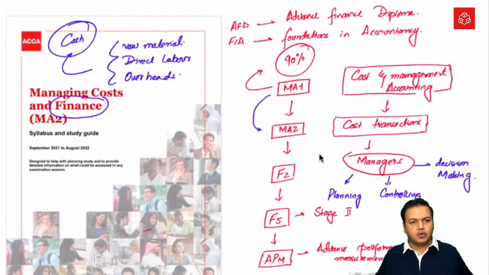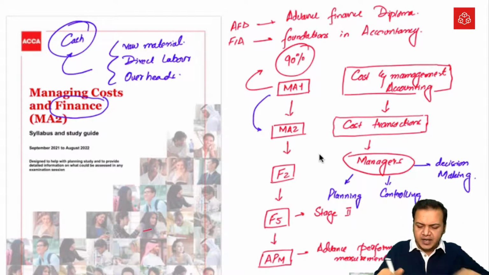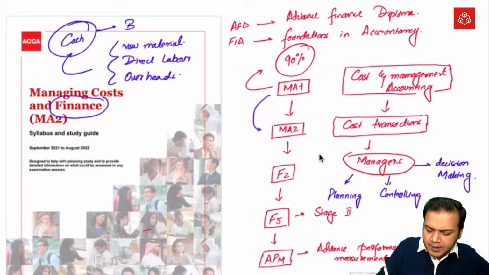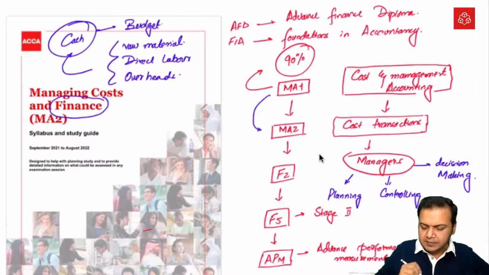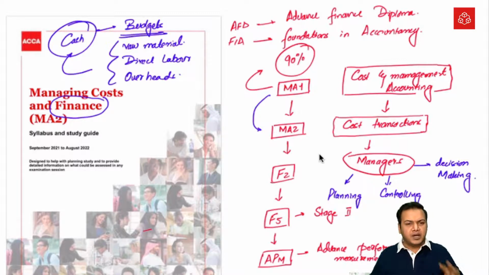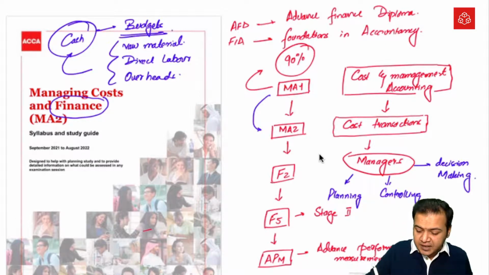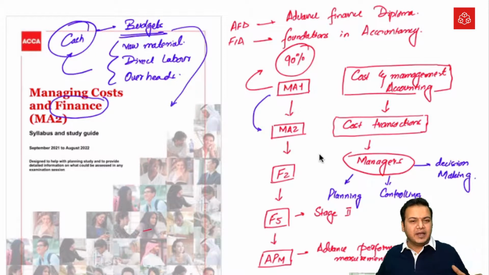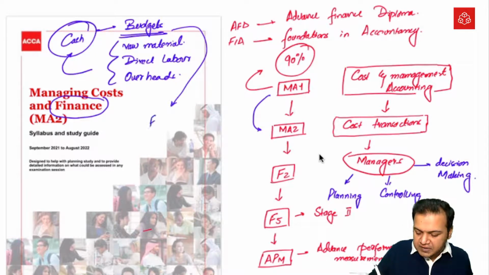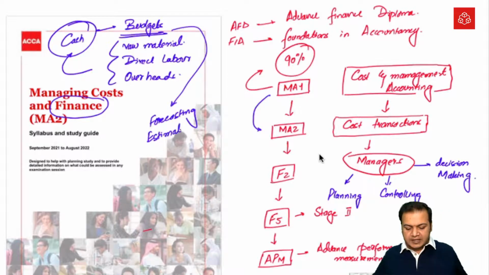So in MA2, we will also have one portion where we will learn cash management, that is, how managers can forecast how much cash we need for the future and how they can manage it. What we call basically budgets. You didn't study these budget topics in MA1, so this will be a completely new topic for you in MA2. And obviously before budgeting, we also need to learn how we can estimate our future requirements. So there will be some forecasting or estimation techniques as well that we will also be discussing in MA2.